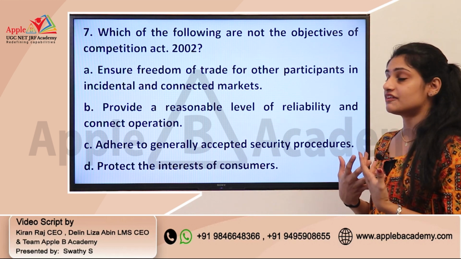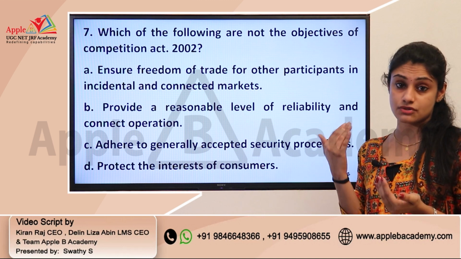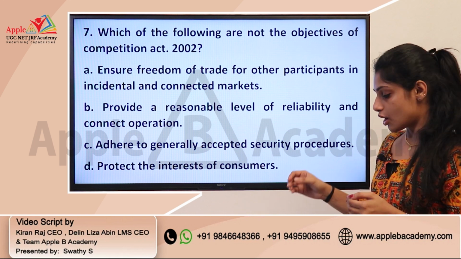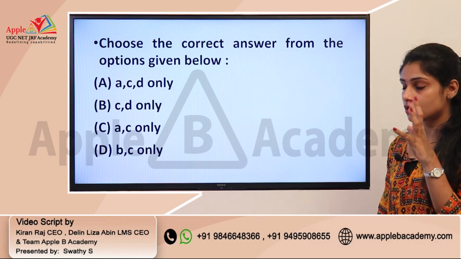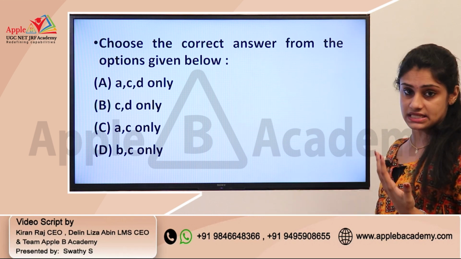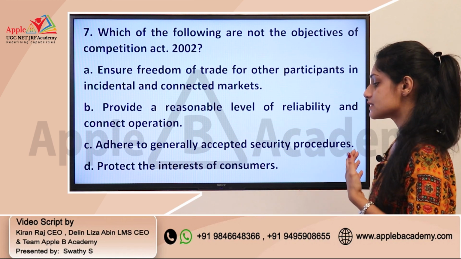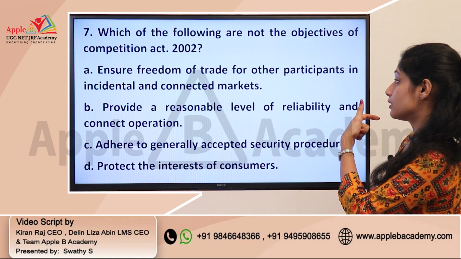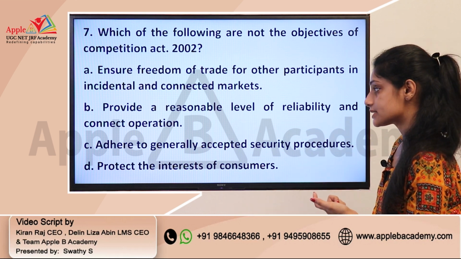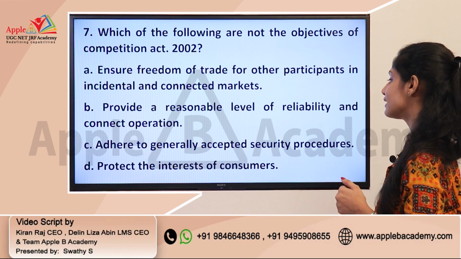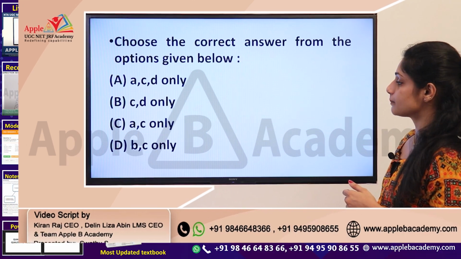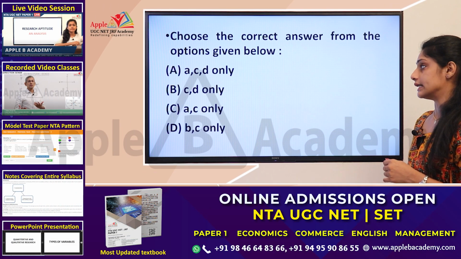So here you should know about the objectives of the Competition Act. Okay, so you need to identify which of the following is not the objective. Here also you have a combination of answers like ACD, CD, AC and BC. Okay, so here you need to find which is not an objective. Option B, provide a reasonable level of reliability in connected operation, and option C, adhere to generally accepted security procedures. So B and C should be there in that particular option. So the correct option is answer D.